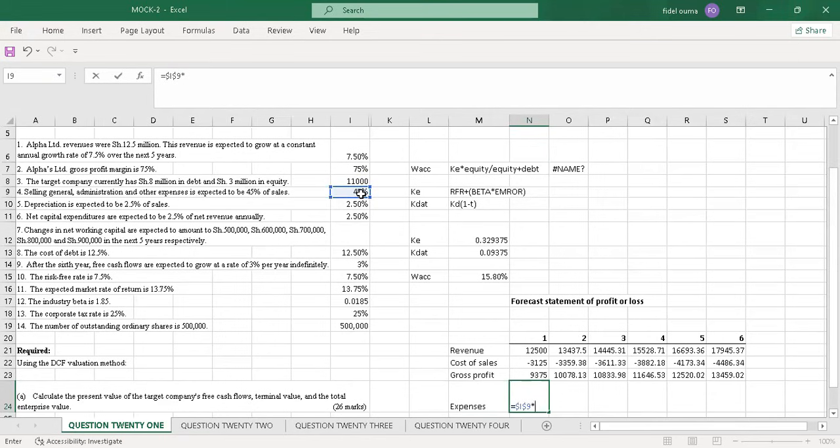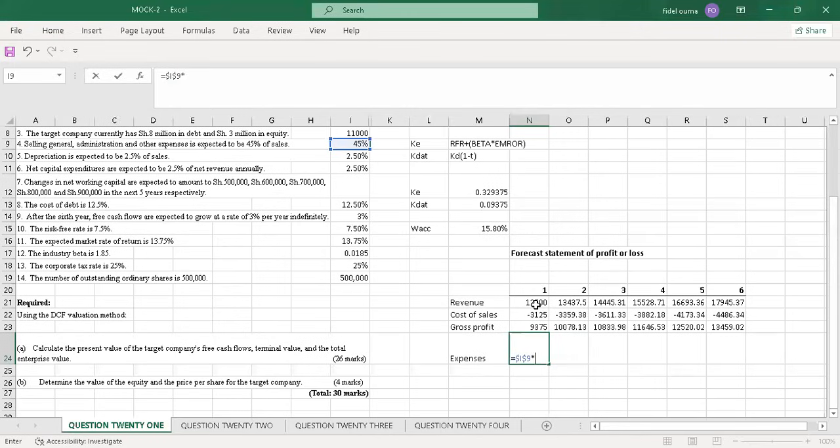Then I'll multiply by the revenue, and because I want a negative value, I put a negative sign there. So that when I enter, we have negative 56.25. When you drag, the values will be copied automatically.